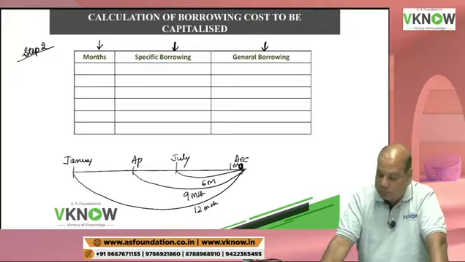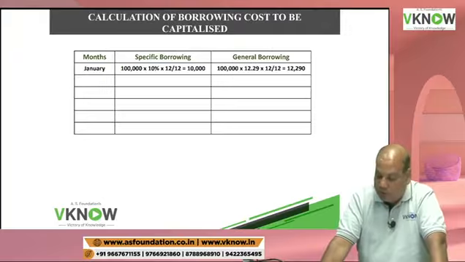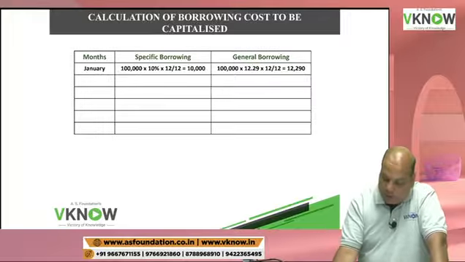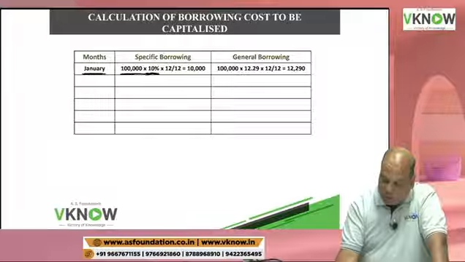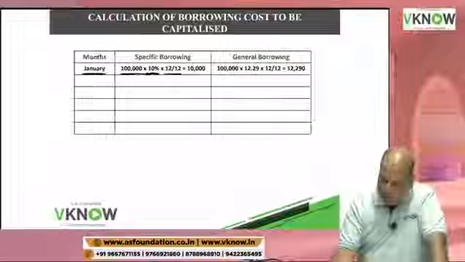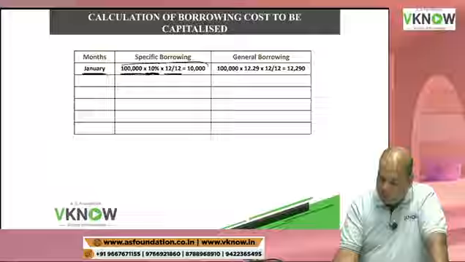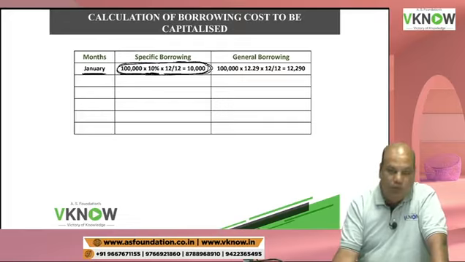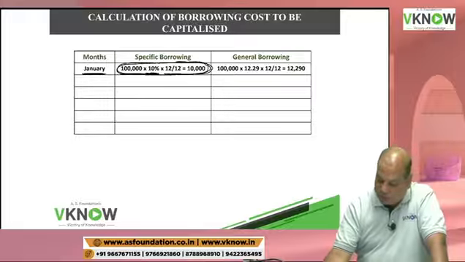Ready? Right. First write down January. You have taken 1 lakh rupees specific loan in the first line of the question at 10%. And this is incurred on 1st January only. So I will take full. Specific borrowing loan in any case is taken for the actual amount. Loan was taken on 1st January for 12 months. So this is 10,000.